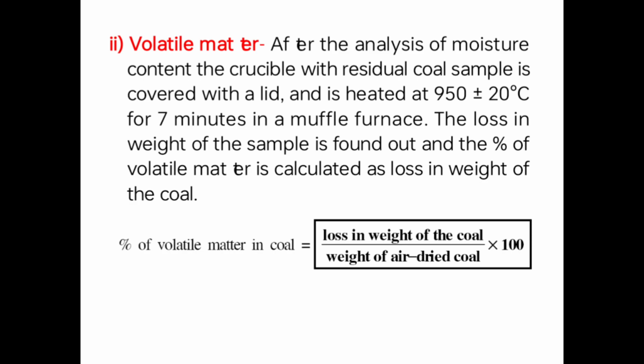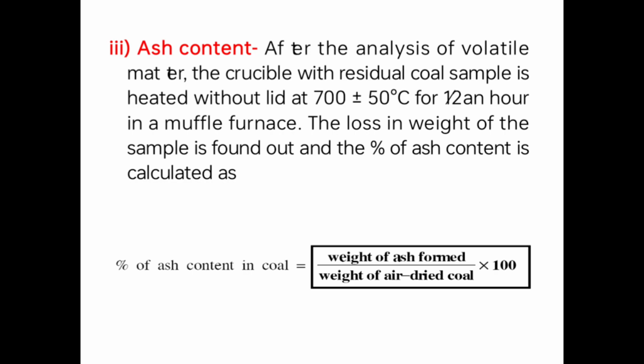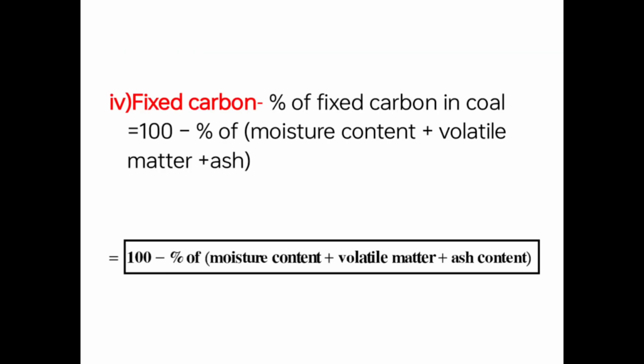Percentage of volatile matter in the coal equals loss in weight of the coal divided by weight of the air dried coal into 100. Third one, ash content. After the analysis of volatile matter, the crucible with the residual coal sample is heated at 700 plus or minus 50 degrees centigrade for half an hour in a muffle furnace. The loss of weight of the sample is found, and the percentage of ash content is calculated as weight of the ash formed divided by weight of the air dried coal into 100.